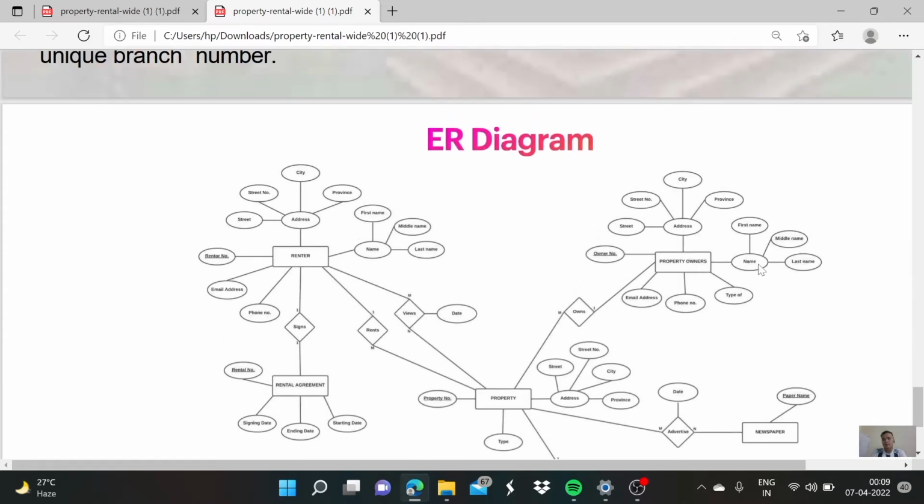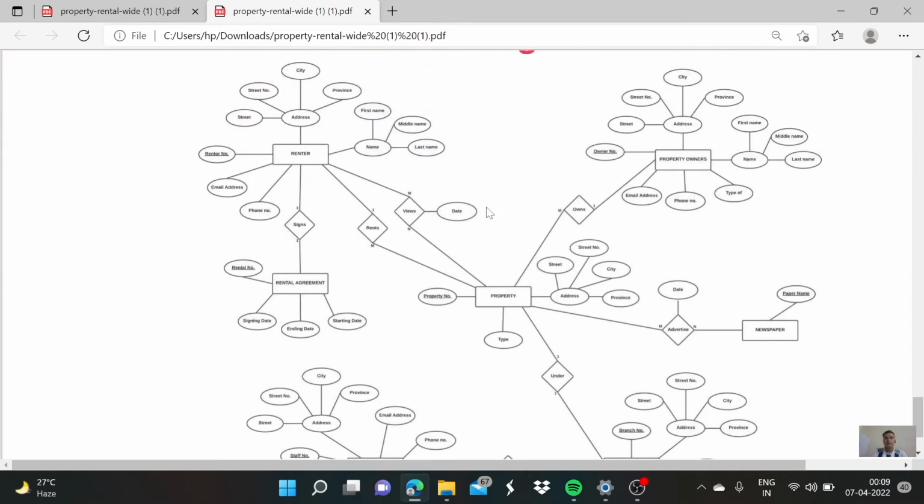Address and name are composite attributes. Many properties are viewed by many renters. Many renters view multiple properties. This is many to many. A renter rents multiple properties.